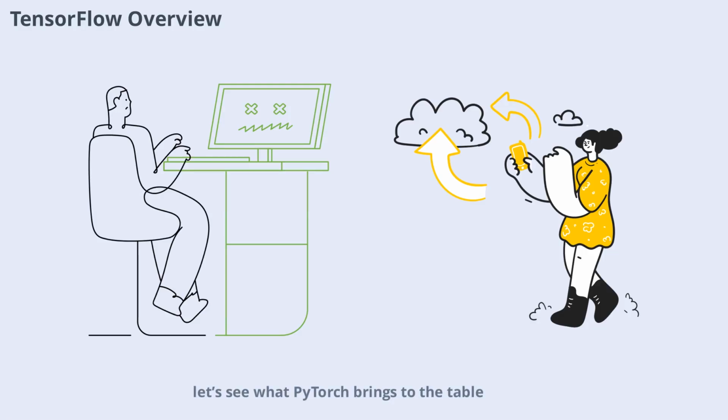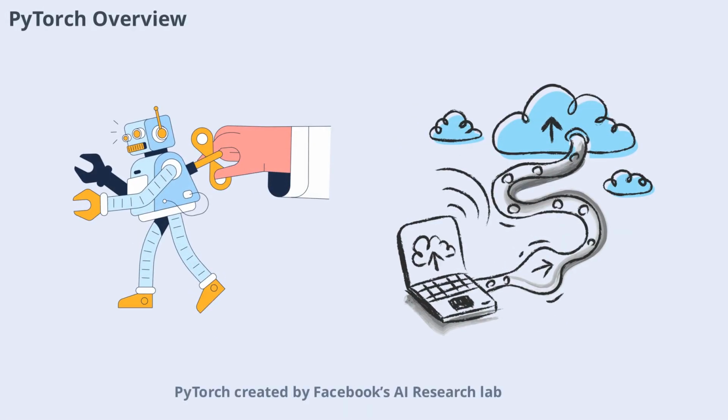Next, let's see what PyTorch brings to the table. PyTorch, created by Facebook's AI research lab, has rapidly become a favorite among researchers and developers. Released in 2016, PyTorch is known for its dynamic computation graph, intuitive interface, and Pythonic design. It's especially popular in academic circles for its ease of experimentation and debugging.